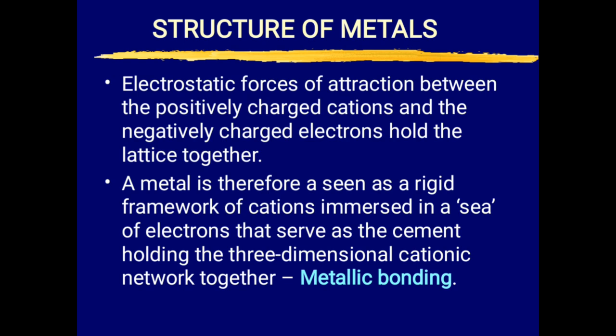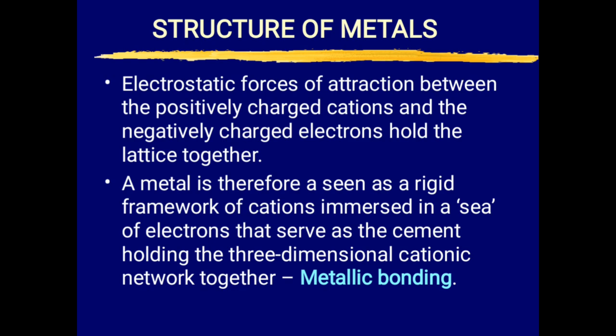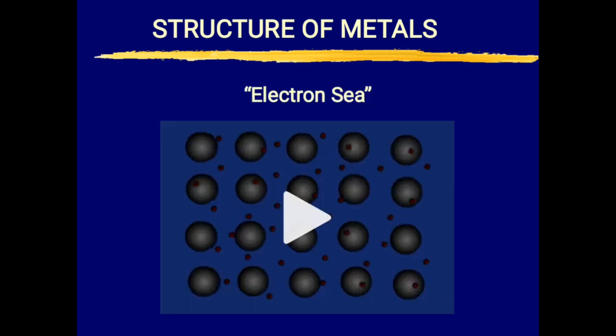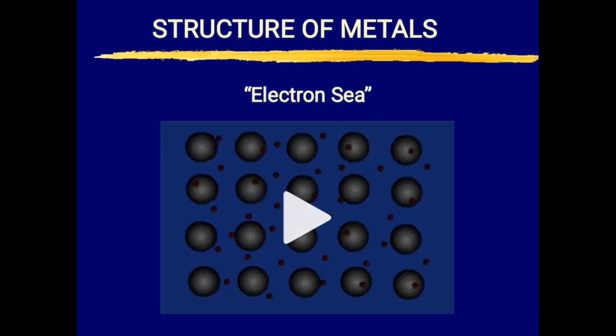Like we have described in the structure of metals when we started bonding, you have the positively charged cations, and they are surrounded by these small balls called the electron sea, the negatively charged electrons, and these are the two that hold the crystal lattice structure of metals together.